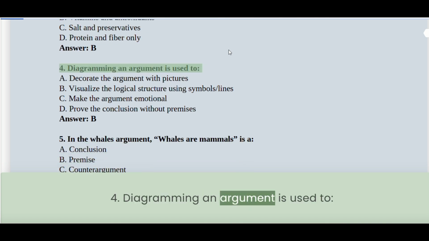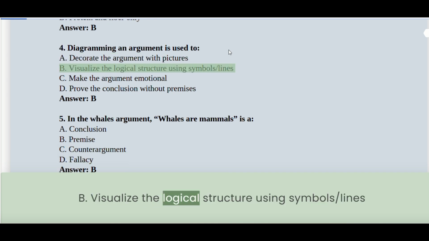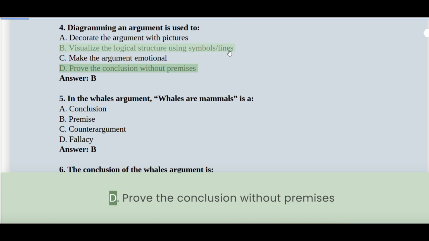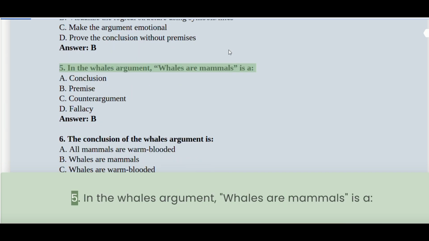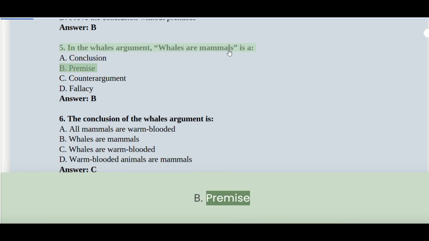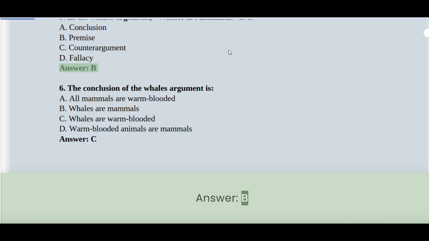4. Diagramming an argument is used to: A. Decorate the argument with pictures. B. Visualize the logical structure using symbols, lines. C. Make the argument emotional. D. Prove the conclusion without premises. Answer B. 5. In the whales argument, "whales are mammals" is: A. Conclusion. B. Premise. C. Counterargument. D. Fallacy. Answer B. 6.